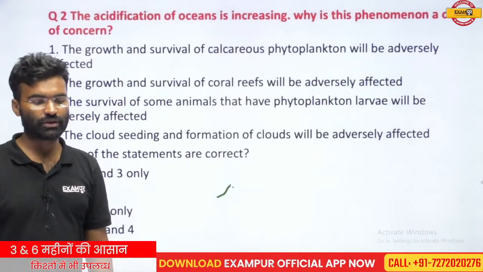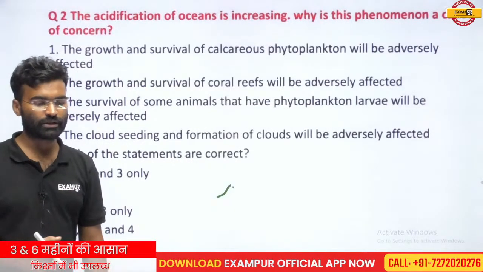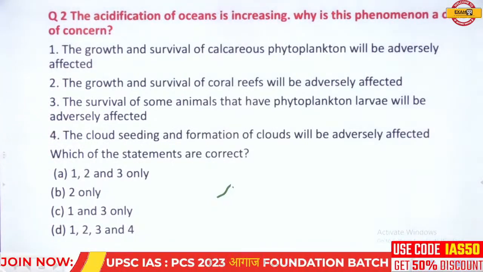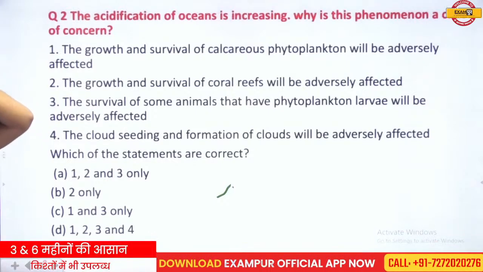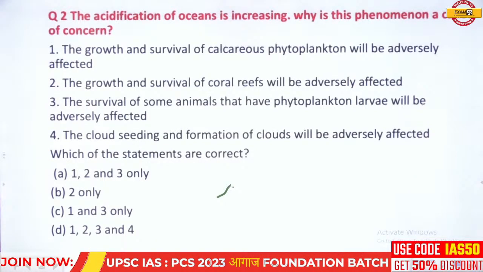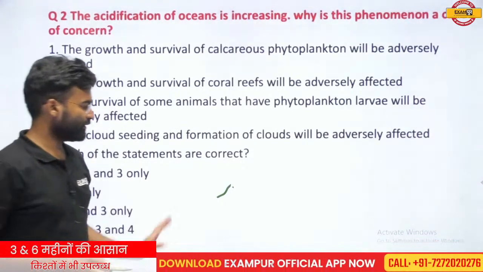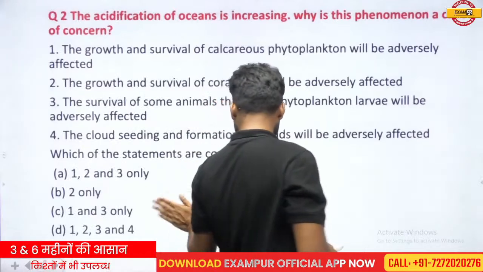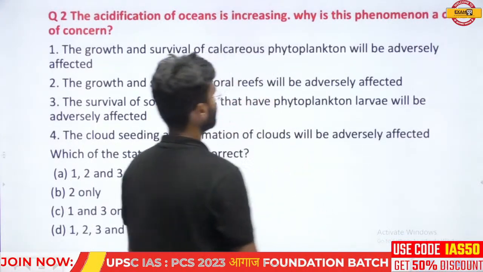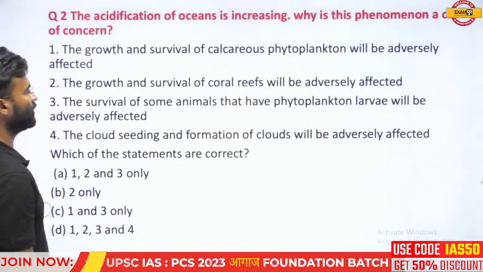So you should think about whether acidification has any link to cloud formation or cloud seeding. So let us consider these statements, and then we will try to find out the correct one.